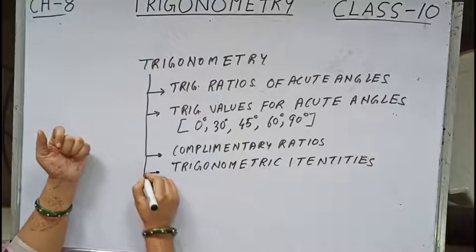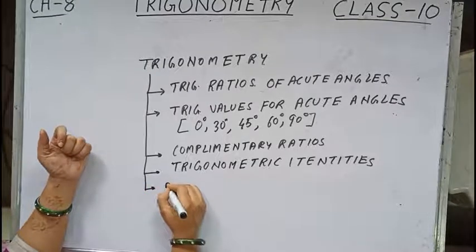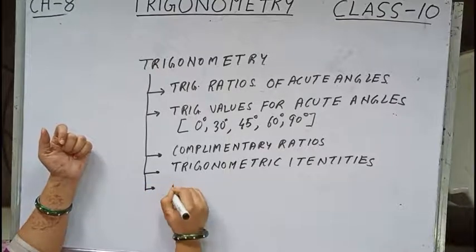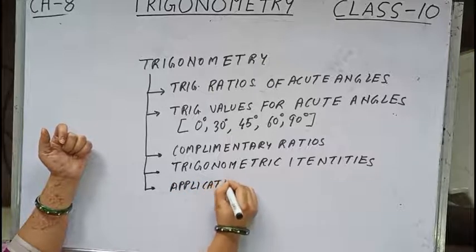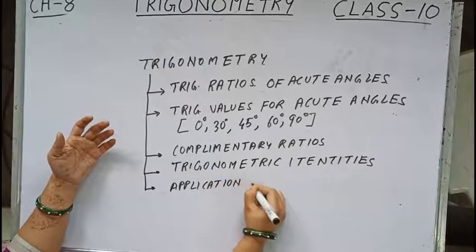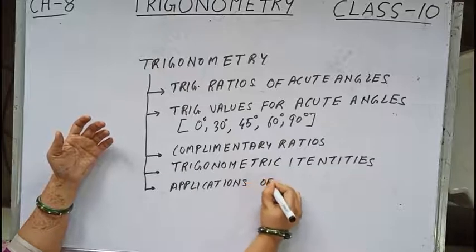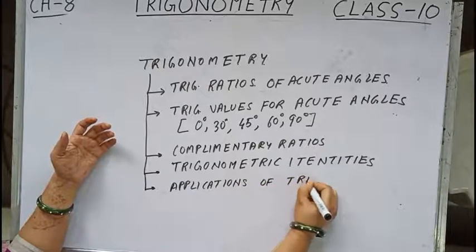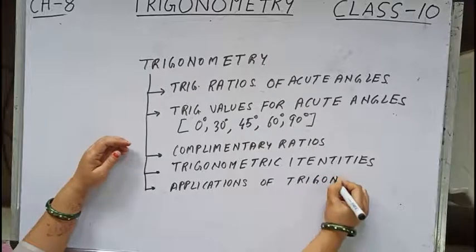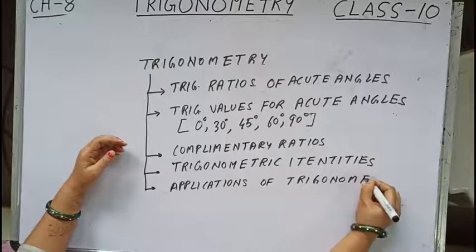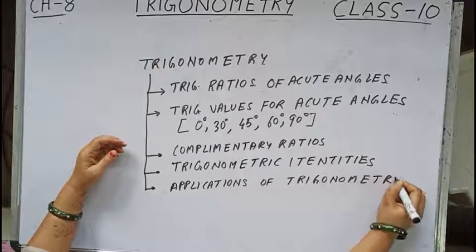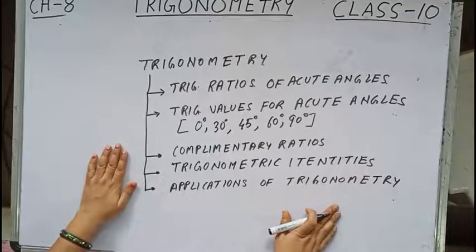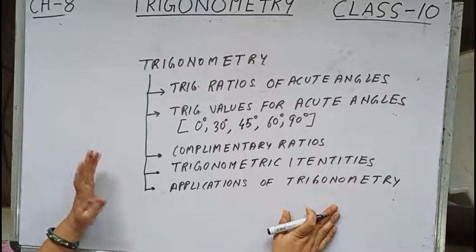And the last part we will be doing is applications or practical applications of trigonometry. Now, in the applications of trigonometry, children, we'll be coming to the practical examples.